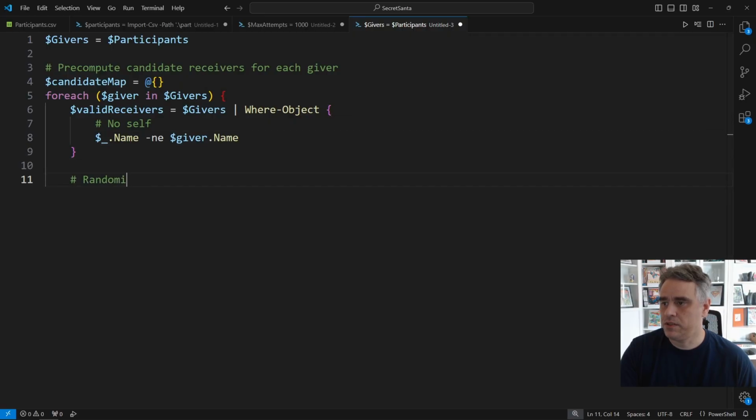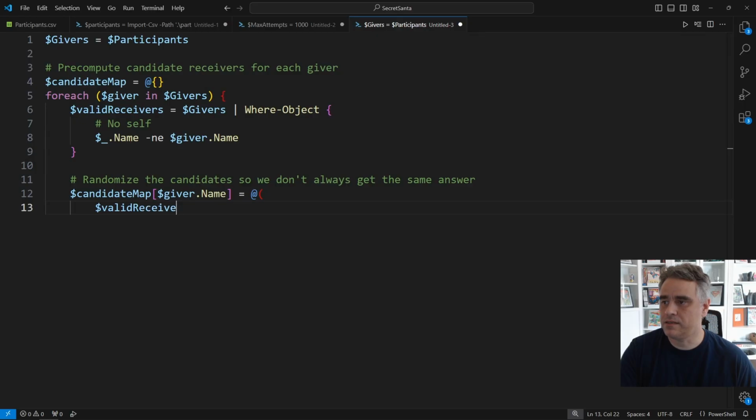Once we get that list, we shuffle it using Get-Random. This gives us the same people, but in random order, so that we don't always get the same exact Secret Santa results every time we run the script. And finally, we stash that randomized list into the candidate map under the giver's name. So now candidate map Alice is everyone Alice is allowed to give to, in random order.